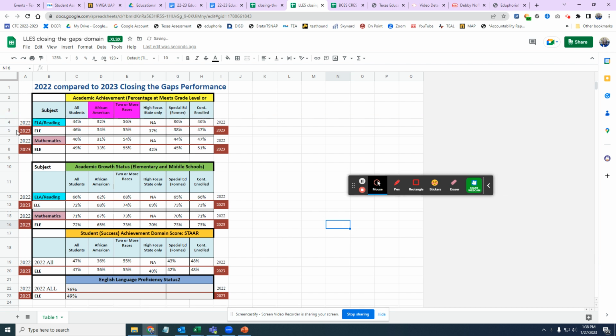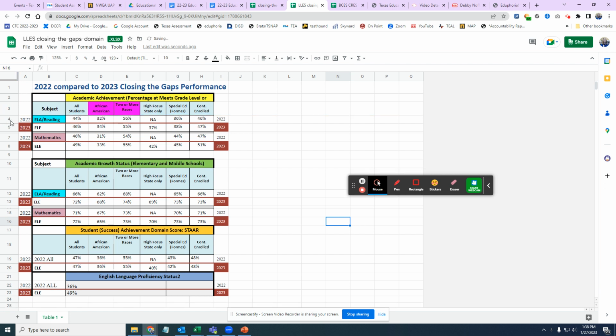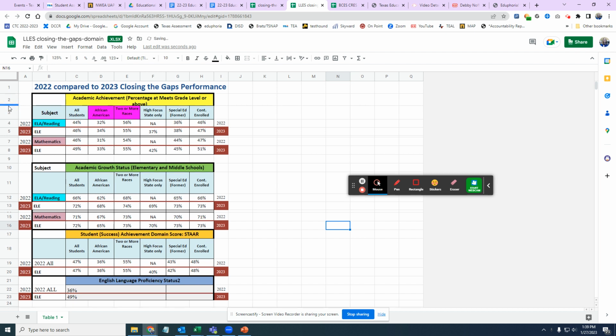We know that for 2023, they are changing the targets that we have to meet for each of our student groups. And we also know that they have condensed the student groups that they are looking at. They say we have a maximum of 6, but for most of our campuses, they will only have 5. We have the all students, and then we have the two lowest ethnicity or race groups from 2022. For you, it was your African American and your two or more races.